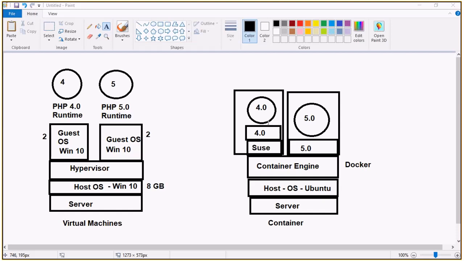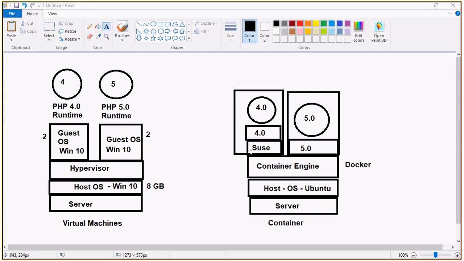In the second layer, on top of that SUSE, I have installed PHP 4.0. Then I have another layer where the 4.0 application is deployed. I can pack it as an image, or you can say as a container.